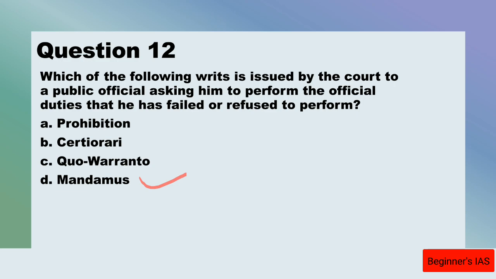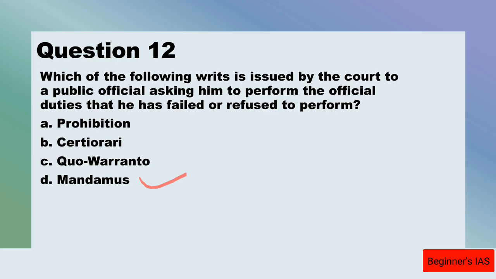This mandamus cannot be issued against the President of India or the state governors, and also it cannot be issued against the Chief Justice of a High Court acting in judicial capacity. So this is about the writ of mandamus.